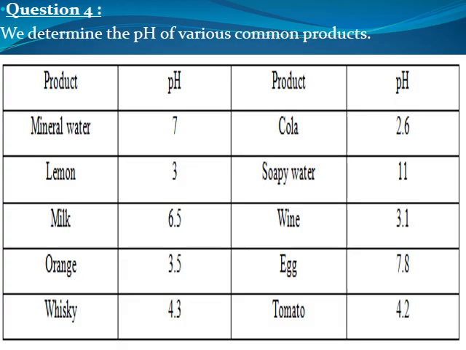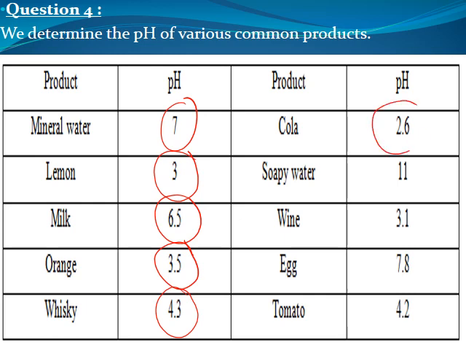Question number 4. Determine the pH of various common chemical products. We have mineral water, pH 7, meaning that pH 7 is neutral. Lemon 3 is less than 7, so it's acidic. 6.5 is slightly acidic. Orange is 3.5, also acidic. Whiskey is 4.3, also acidic. Cola 2.6, acidic. Soapy water 11, it's basic. Wine 3.1, acidic. Egg 7.8, approximately basic. Tomato 4.2, approximately an acidic one.